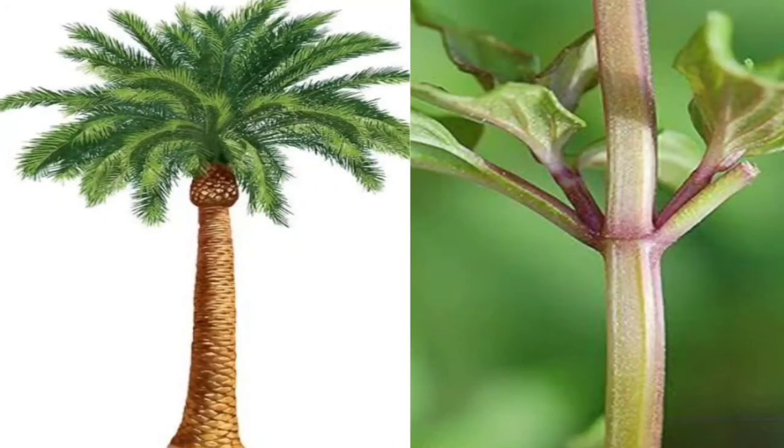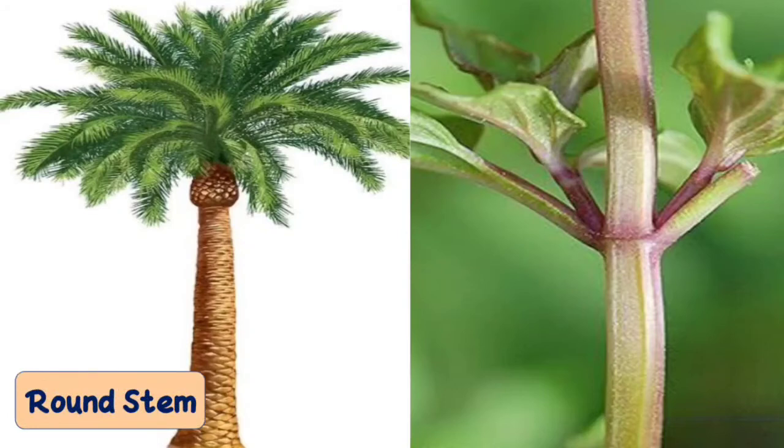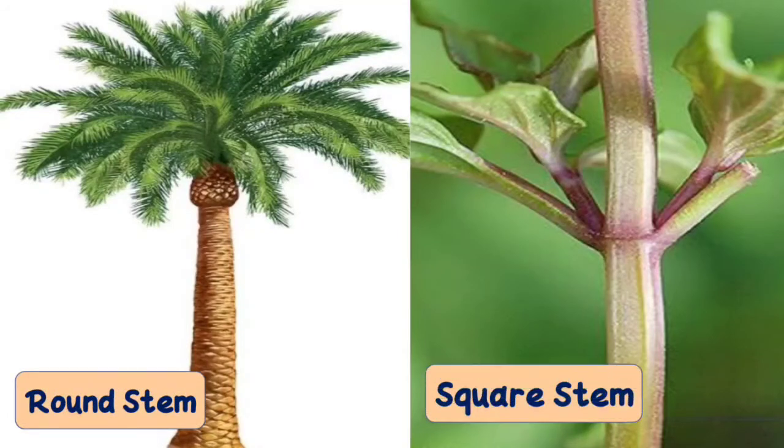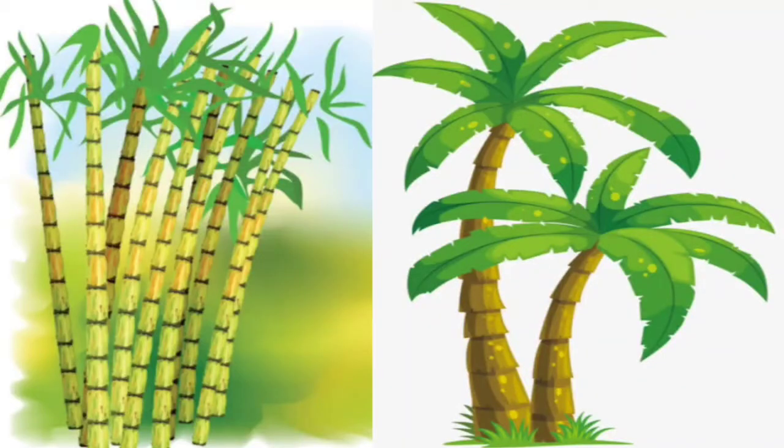If you observe the stems of plants, you will see different shapes and sizes. Is it, children? Most of the plants have round shaped stems, but some stems are square or ridge shaped. Even some are thin and some are thick.